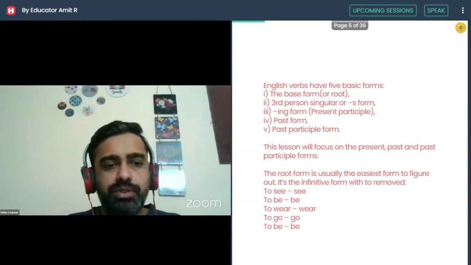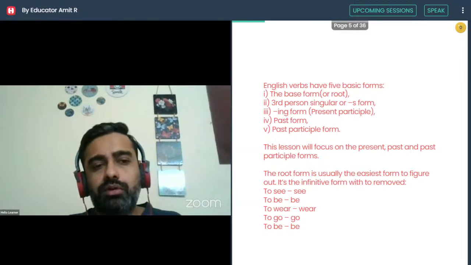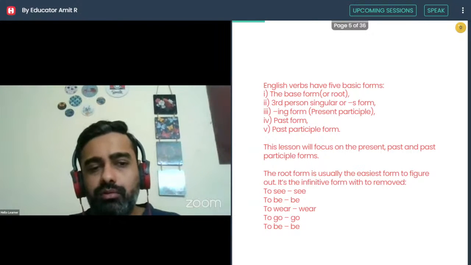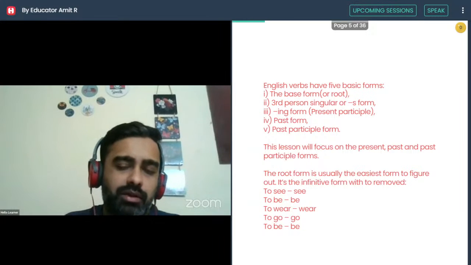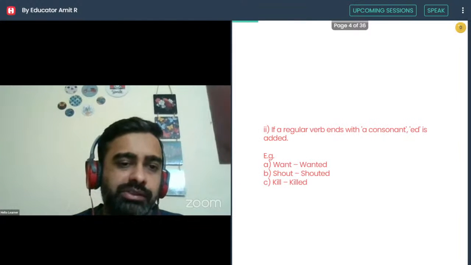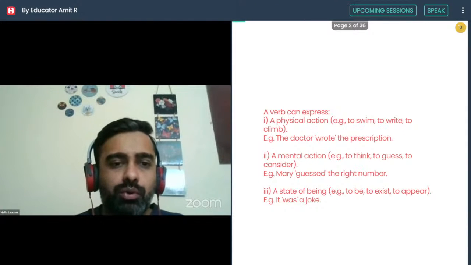Yes, to see, to be, to wear, to go, to be. Okay, it's the infinitive form with to removed. So see, be, wear, go, and be. So basically it means that the moment when you remove the infinitive to, that's the base form. The root form is what it's talking about.